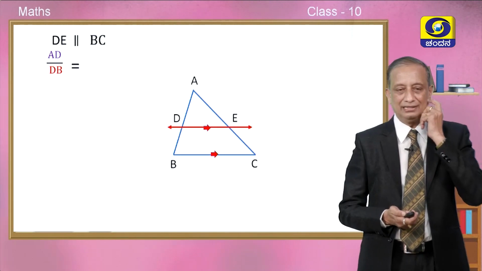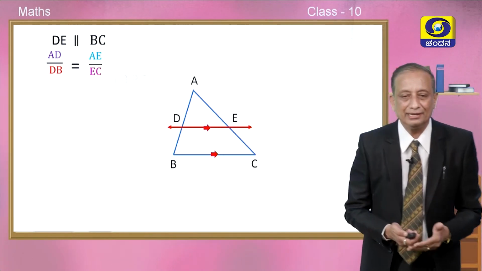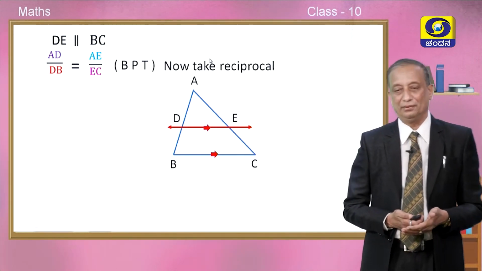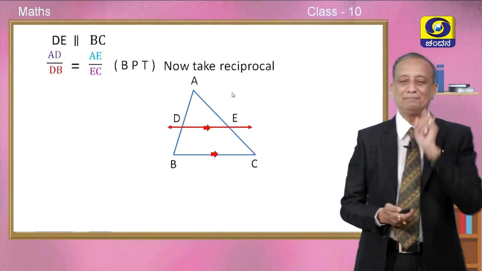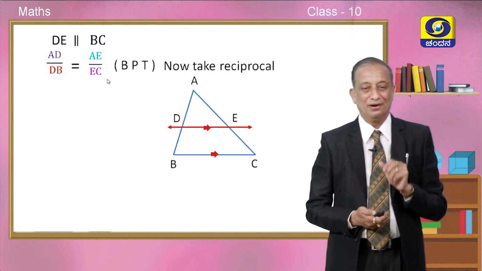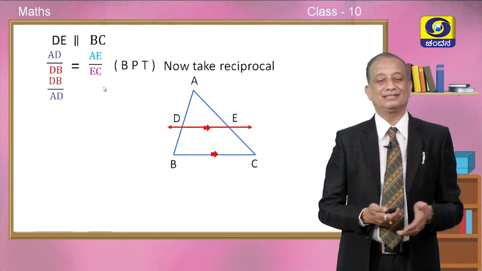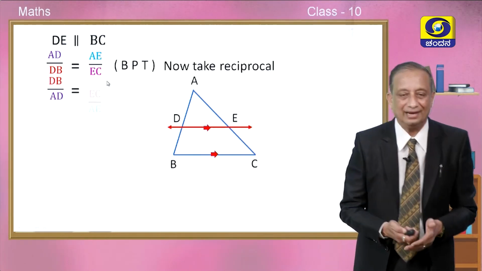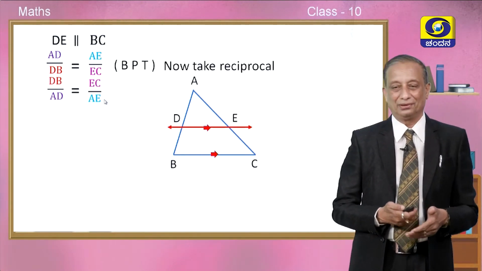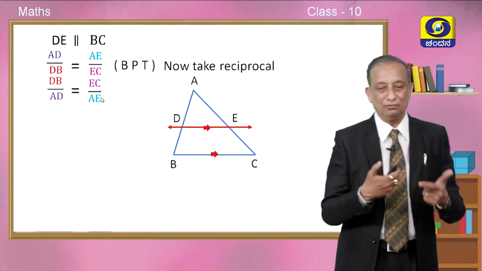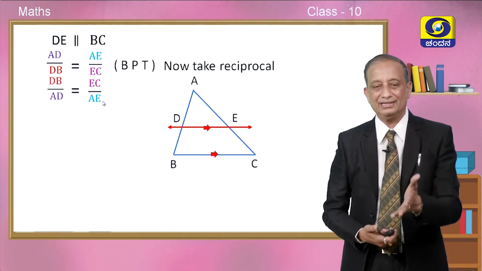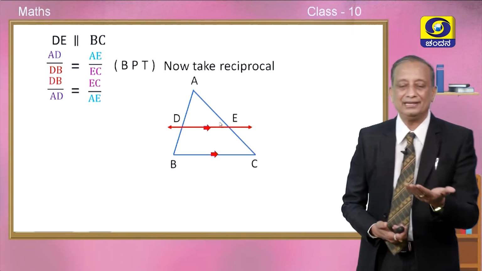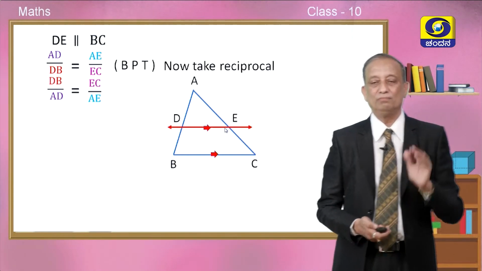Having understood the concept of reciprocal or multiplicative inverse, let us come back to this figure once again. DE is parallel to BC, therefore we know AD divided by DB is equal to AE divided by EC. This is our BPT. Now, for this proportion, is it possible to take the reciprocal, children? What is the reciprocal of AD by DB? Yes, it is DB by AD, is equal to, what is the reciprocal of AE by EC? That is EC by AE. So, by taking the reciprocal of BPT, we got this result. Go to the figure and see: DB divided by AD is equal to EC divided by AE. This is called the reciprocal of BPT.